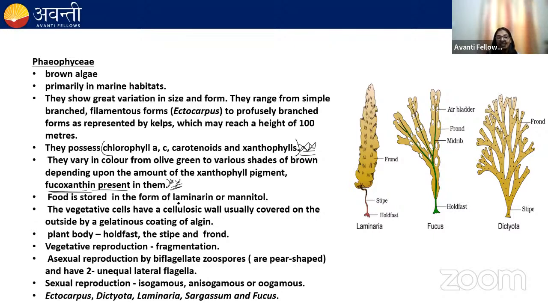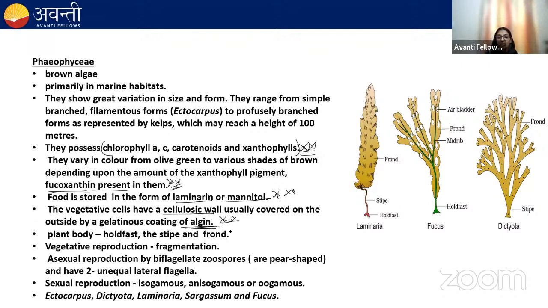The reserve food material is laminarin and mannitol. In green algae, it was starch. In brown algae, the reserve food materials are laminarin and mannitol. Remember this, important. In vegetative cells, they have a cellulosic wall, and the cellulosic wall is also covered by a gelatinous coating of algin. Remember this.